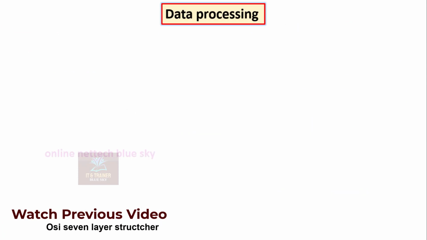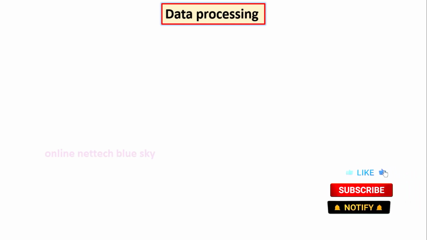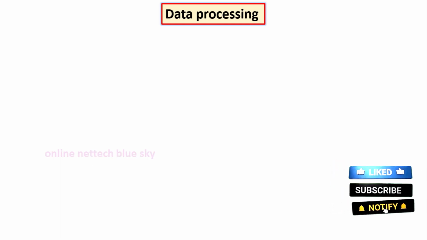Today I am starting data processing: how data is processed, sent and received, how many types of layers there are, and what the architecture of the OSI system is. So let's understand data processing in the internet, data traveling, communication, and protocols. Let's start.